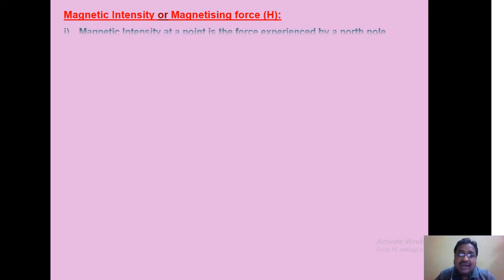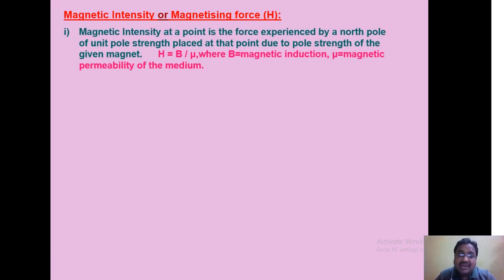Now, what is magnetic intensity or magnetizing force? Represented by symbol H, magnetic intensity at a point is the force experienced by an earth pole of unit pole strength placed at that point due to the pole strength of the given magnet. So, we may say it is the force experienced by a unit north pole.